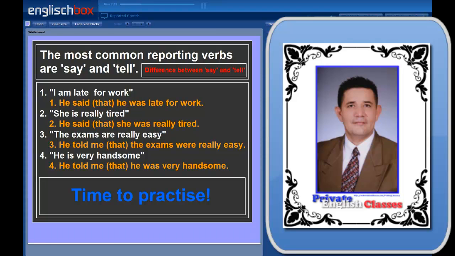The exams are really easy. He told me that the exams were really easy. The exams are to the exams were. As you can see, it goes back 1 place in the tense system. And finally, number 4, he is very handsome. He told me that he was very handsome. He is to he was.